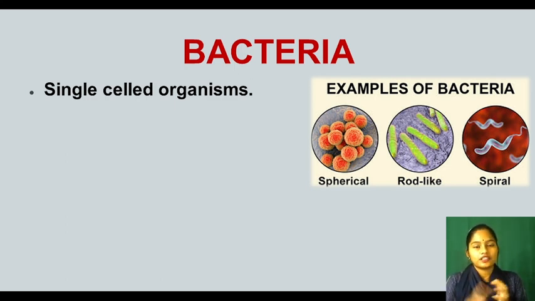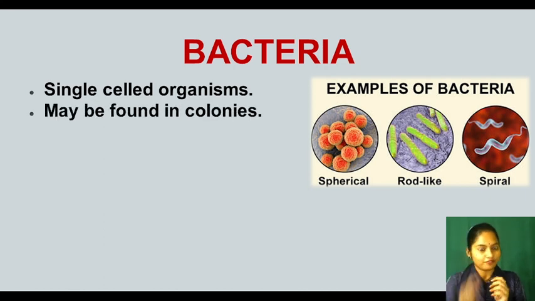See, when the earth started, who were the first organisms? Bacteria, because they have a single cell. It is easy to make a single cell, not a group of cells, right? We are multicellular. It means inside our body a lot of cells are there. So the first organism to evolve on this earth is bacteria. In the next class I will tell you how the first life came onto this earth. Just wait for that.